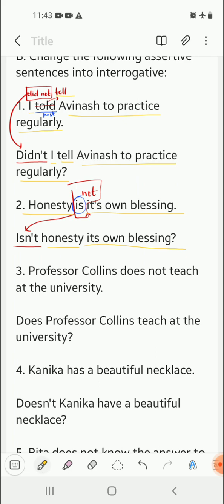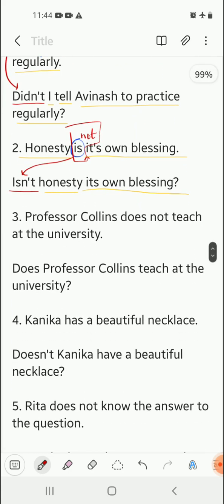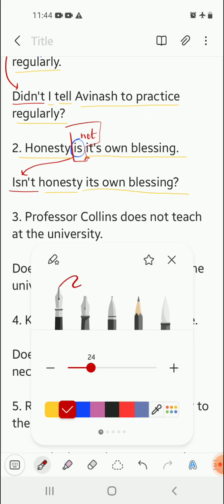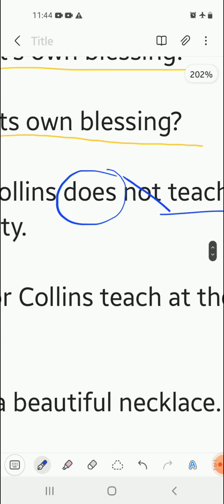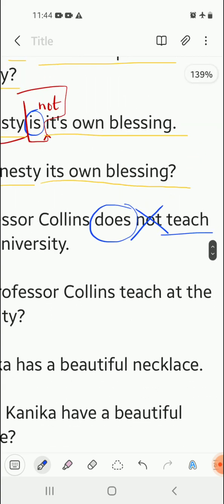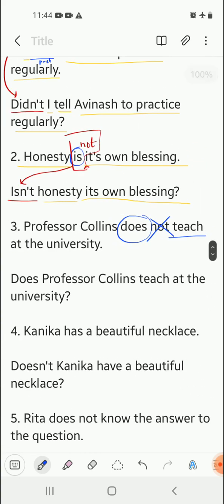Moving on to number 3. In number 3, we'll spot the be form of verb. "Professor Collins does not teach." Over here, does is already given and it is used as a be form of verb, or auxiliary verb, and teach is my main verb. The sentence has got a not here, and not means negative. So the negative assertive sentence needs to be changed to a positive one, and then we have to convert it into an interrogative sentence. So we will begin it with does. We have already cancelled out the not. So does, after that, Professor Collins teach at the university?